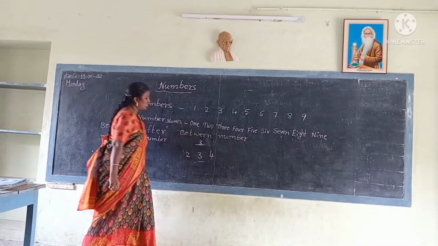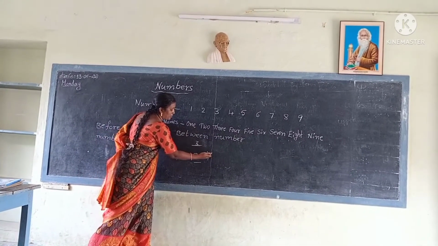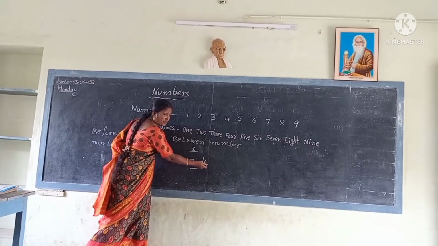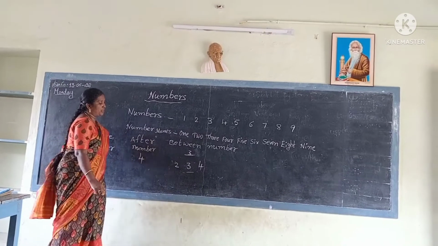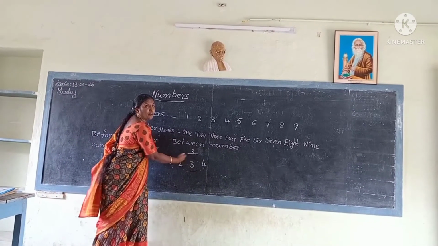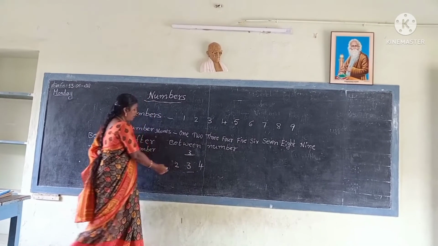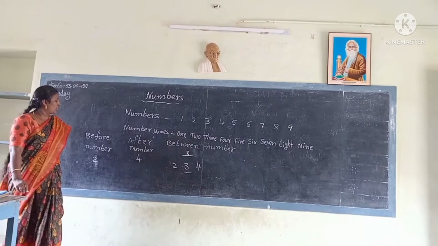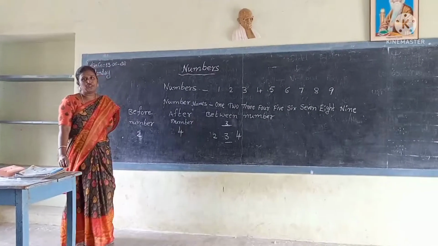Next, which is the after number? 4. 3 after, which is it? 4. 4 is the after number. Next, which is the before number? Before number of 3 is 2. Okay, like this we have to identify before number, after number, between number.